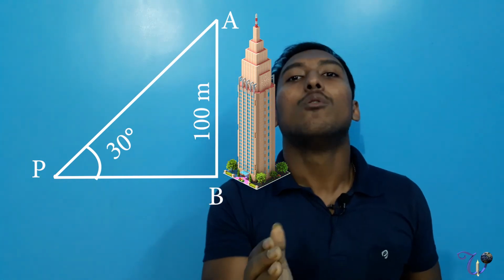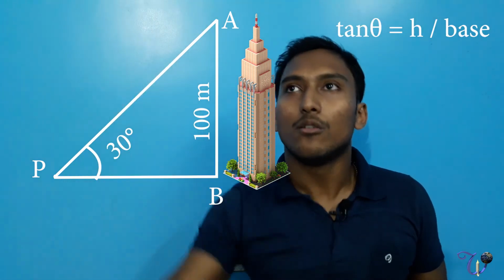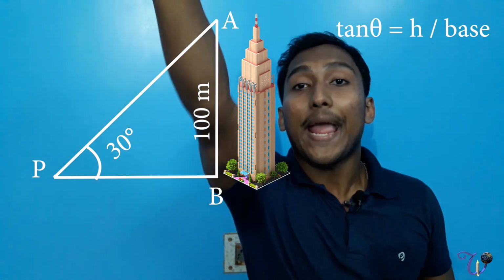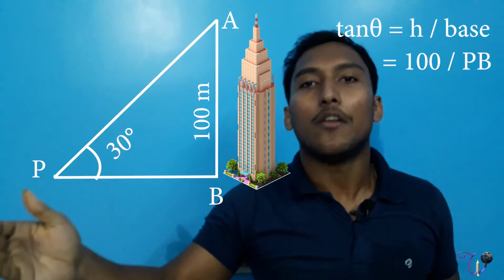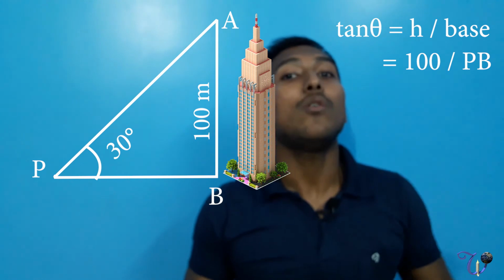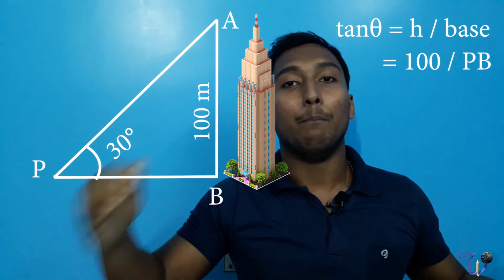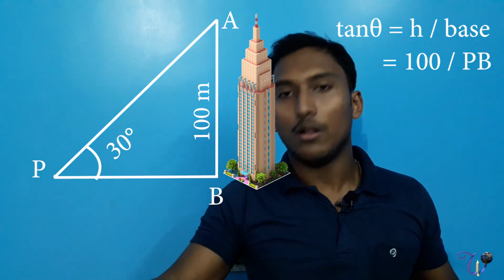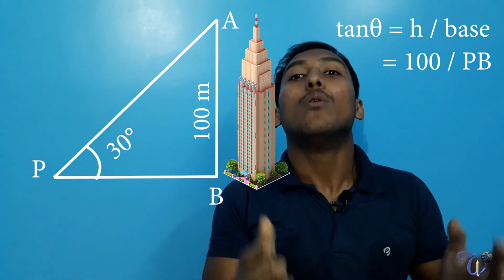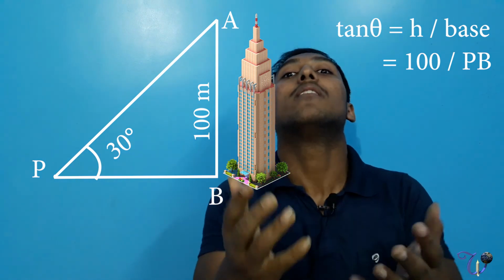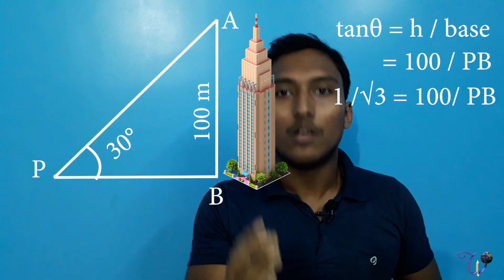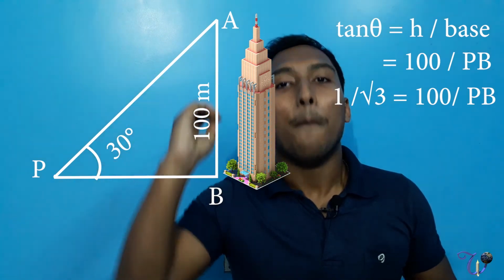There is tan theta is equal to what? Height by base. Height is equal to AB, right? AB here is 100, and there is also PB. PB is the base. Now we know the value of tan 30 degrees. Tan 30 degrees is what? 1 by root 3. So 1 by root 3 is equal to 100 by PB.